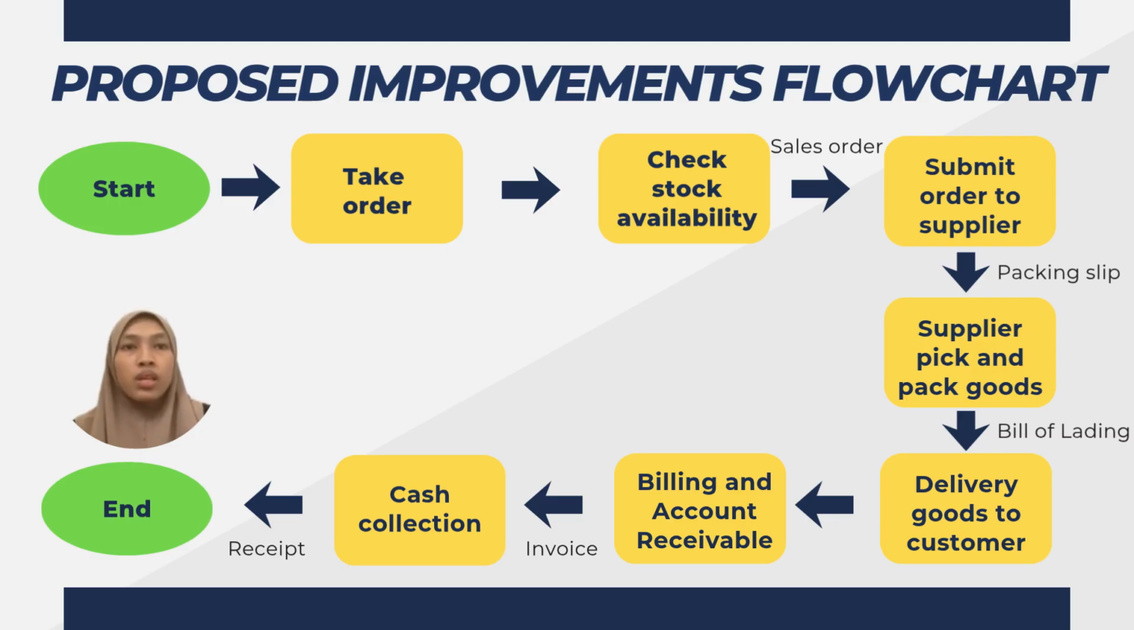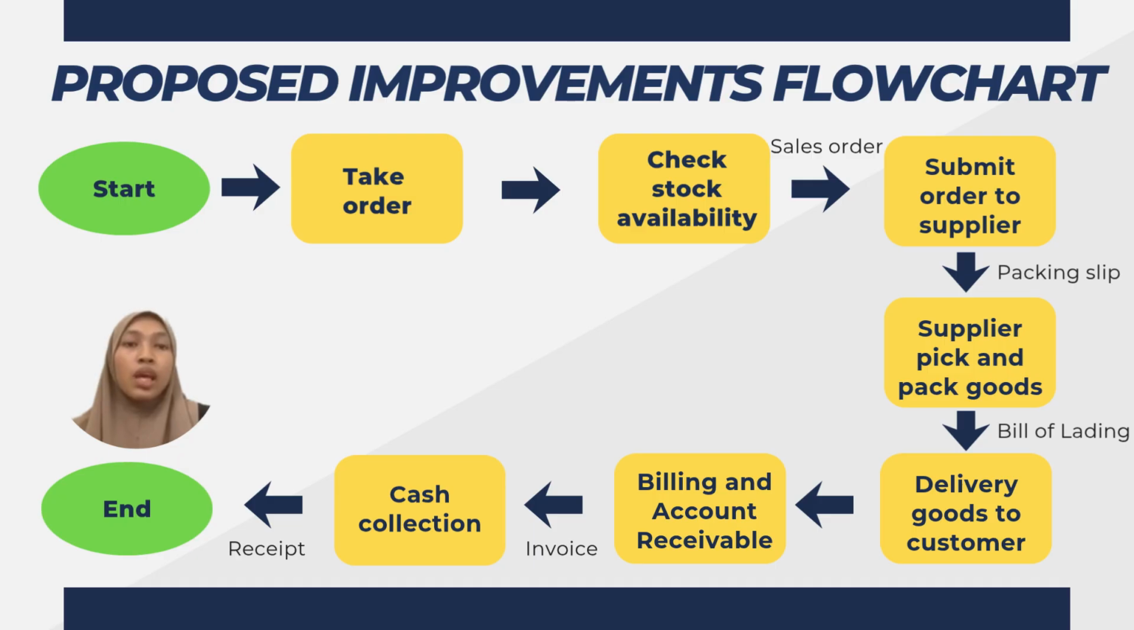Once the goods are ready, the supplier proceeds with delivery goods to customer. A bill of lading is generated as proof that the goods have been shipped. This document also helps track the shipment and confirms the transfer of goods. After the customers receive the goods, the company performs billing and accounts receivable. An invoice is issued to the customer and the amount due is recorded in the accounts receivable system.